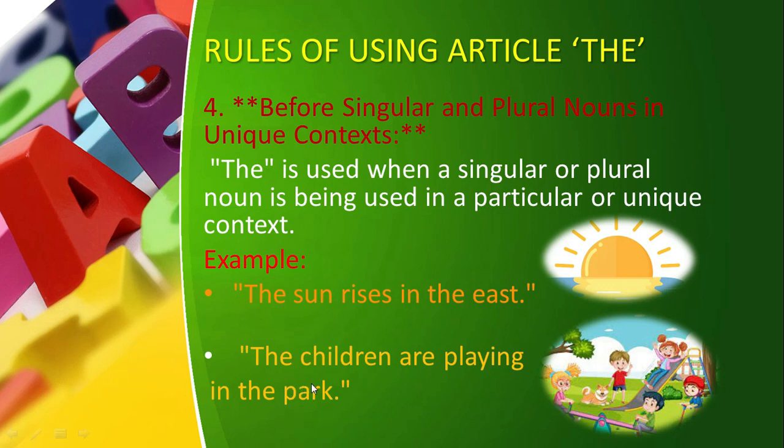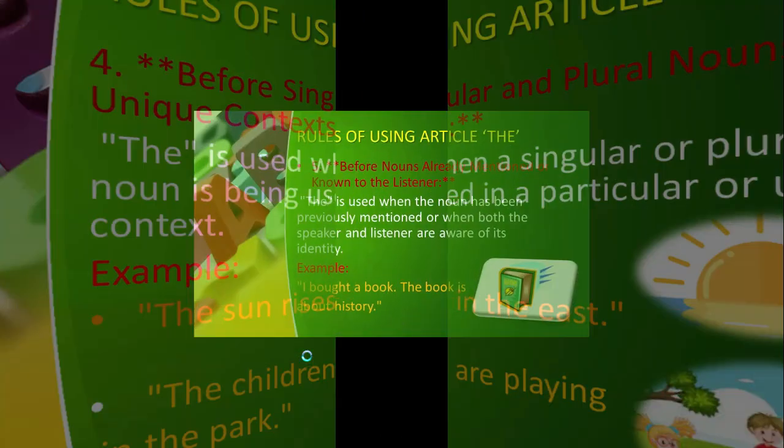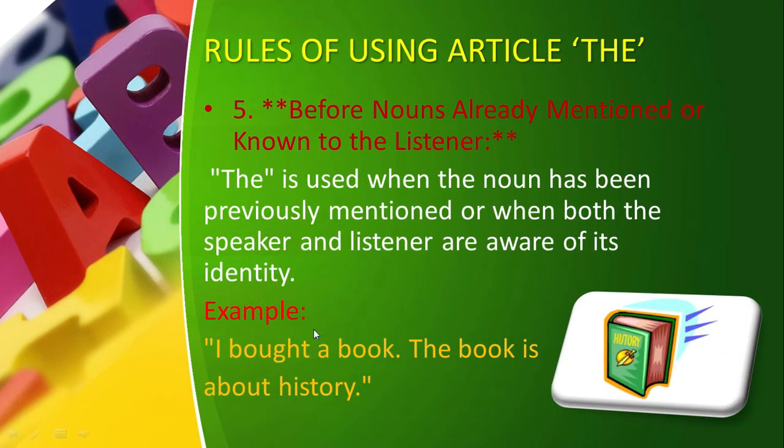Now we have an example of a plural noun. "The children are playing in the park." Now the children are also specific, they are also unique. The specific children are playing in the park, they are on the slide, they are on the seesaw. So we are highlighting those children. That's why we have used "the children are playing in the park." You can't say "a" or "an children", definitely it will be wrong. So this is rule number 4, and then this is rule number 5.